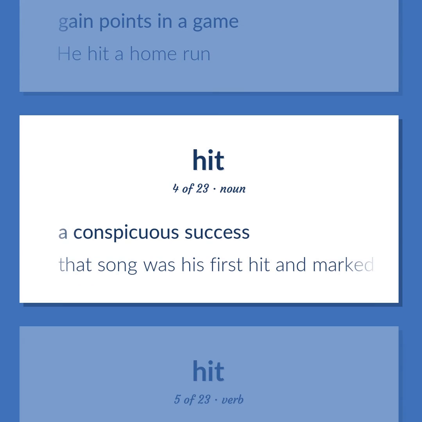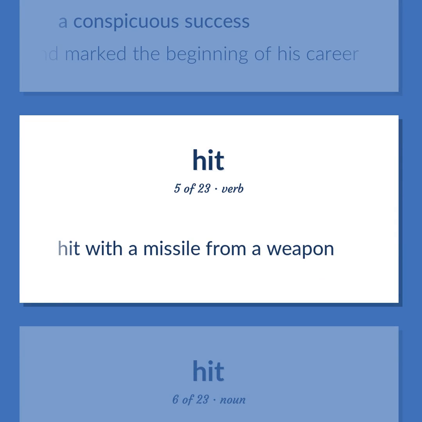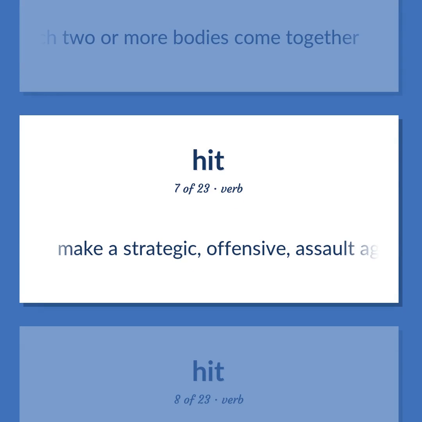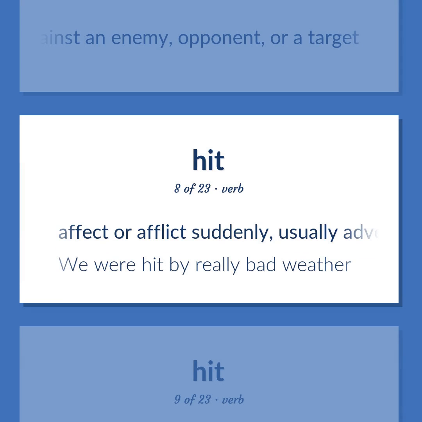A conspicuous success. That song was his first hit and marked the beginning of his career. Hit with a missile from a weapon. Physics. A brief event in which two or more bodies come together. Make a strategic, offensive, assault against an enemy, opponent, or a target. Affect or afflict suddenly, usually adversely.